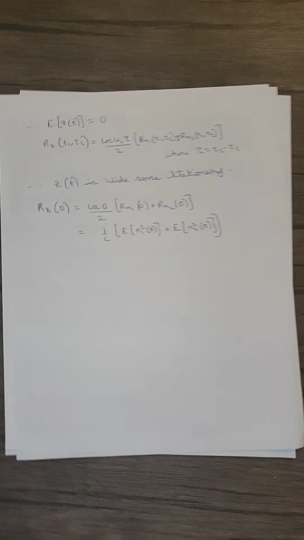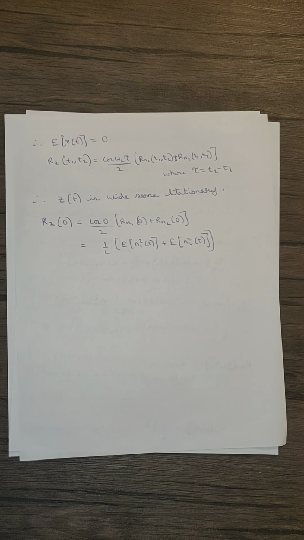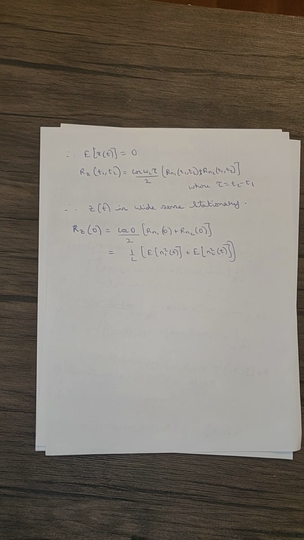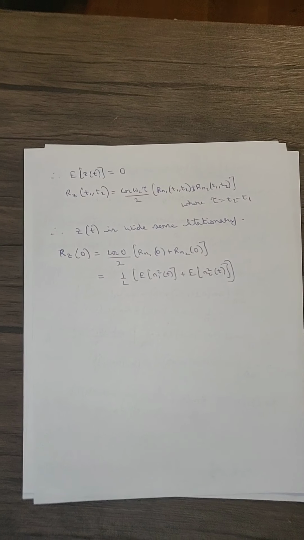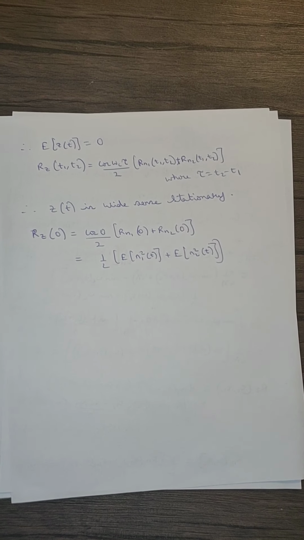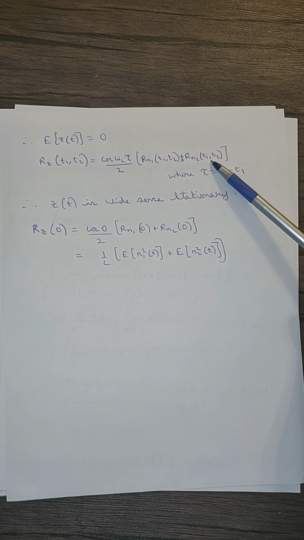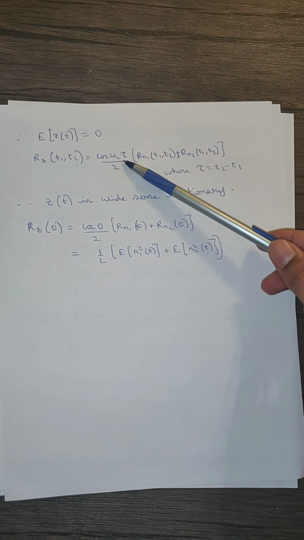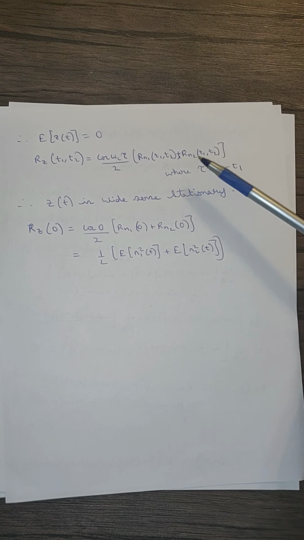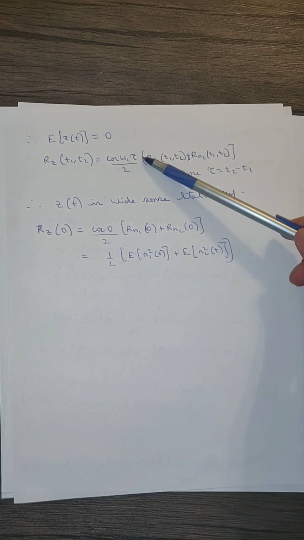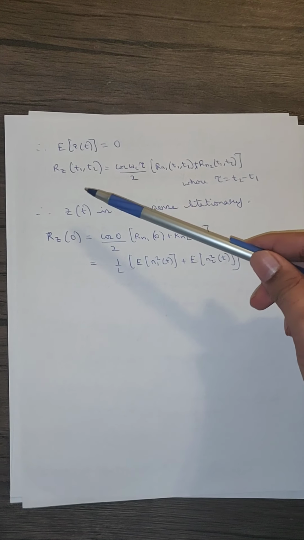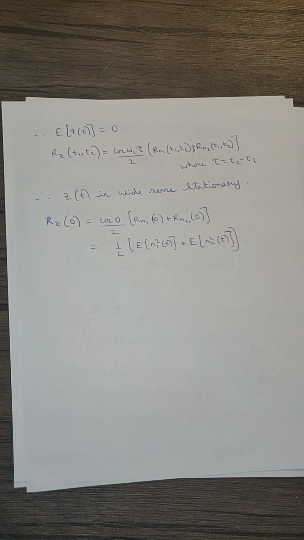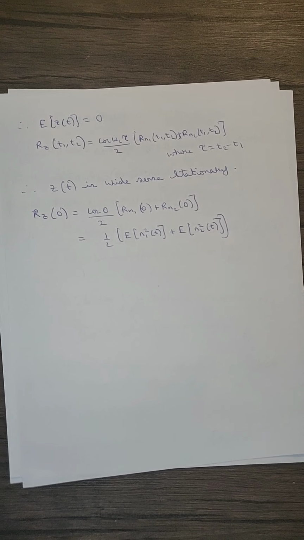The criteria for the random process to be wide sense stationary is that the mean should be constant and the autocorrelation must be a function of tau, where tau is t2 minus t1. Here, since n1 and n2 are already wide sense stationary, R_n1 of t1 t2 and R_n2 of t1 t2 will be functions of tau, and we got cos omega c times (t2 minus t1), where t2 minus t1 is denoted as tau. So we get cos omega c tau by 2. So we finally get the autocorrelation as a function of tau. Therefore z of t is also wide sense stationary.